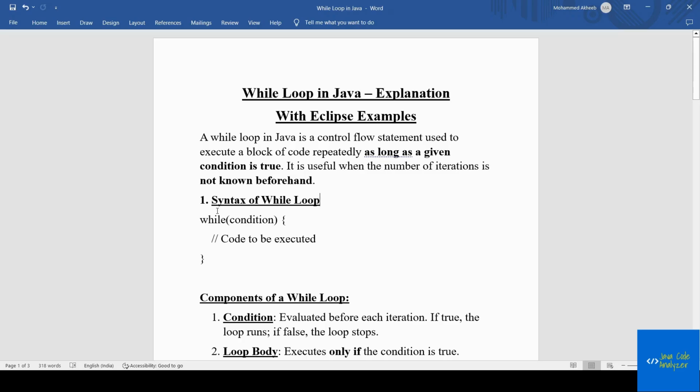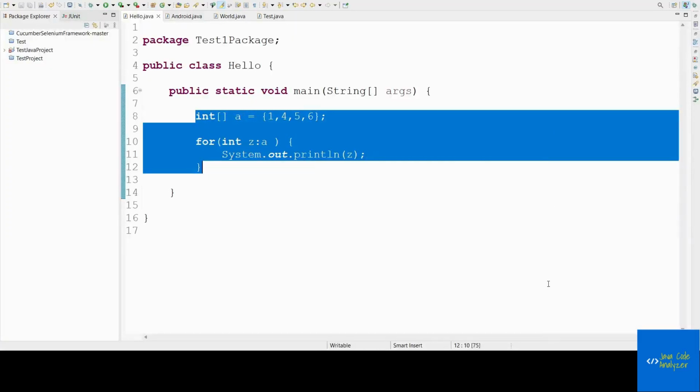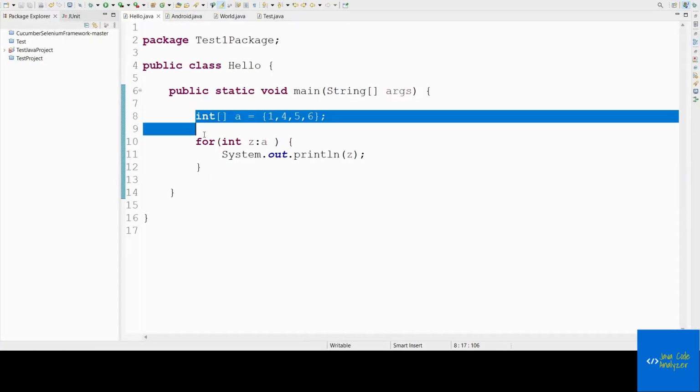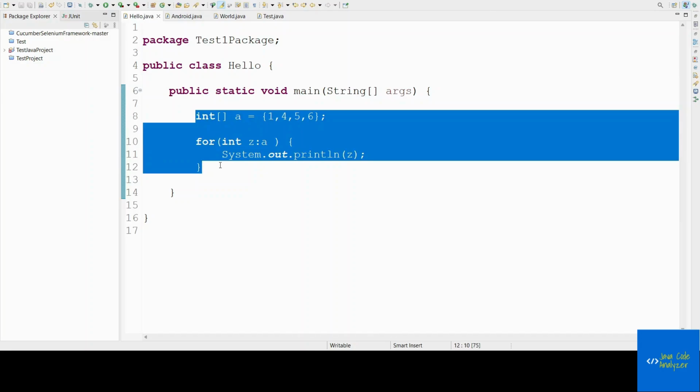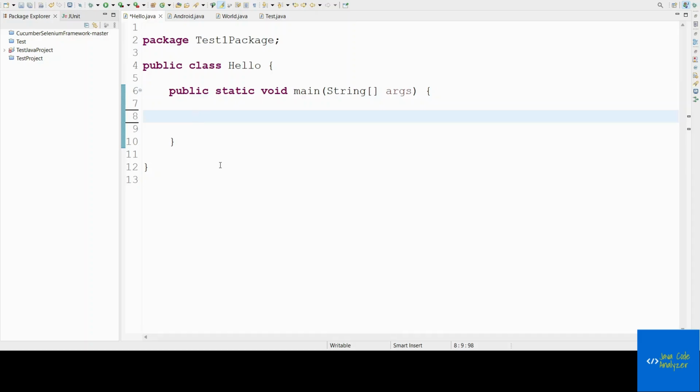Now, there is a syntax for the while loop, as we saw with the for loop. Let us switch to Eclipse. Now let us try to declare a while loop. But before declaring it, let us have some requirement. To have a while loop we should know the condition of when we should end, or until when we should execute some set of statements. We should have the condition for when we should come out of the loop.